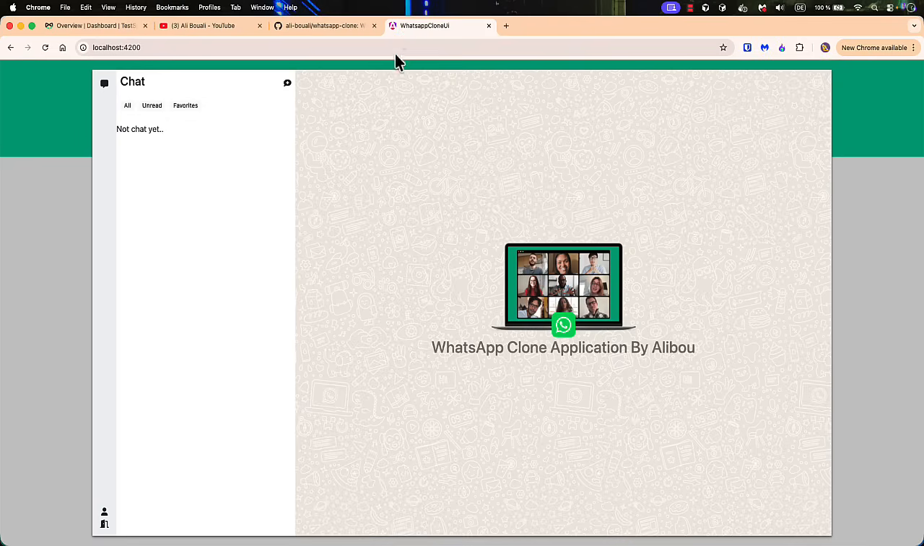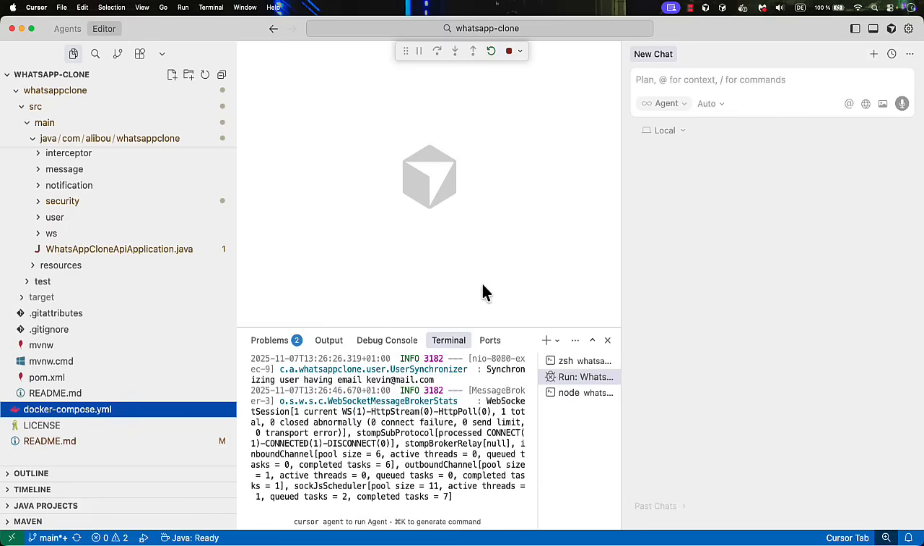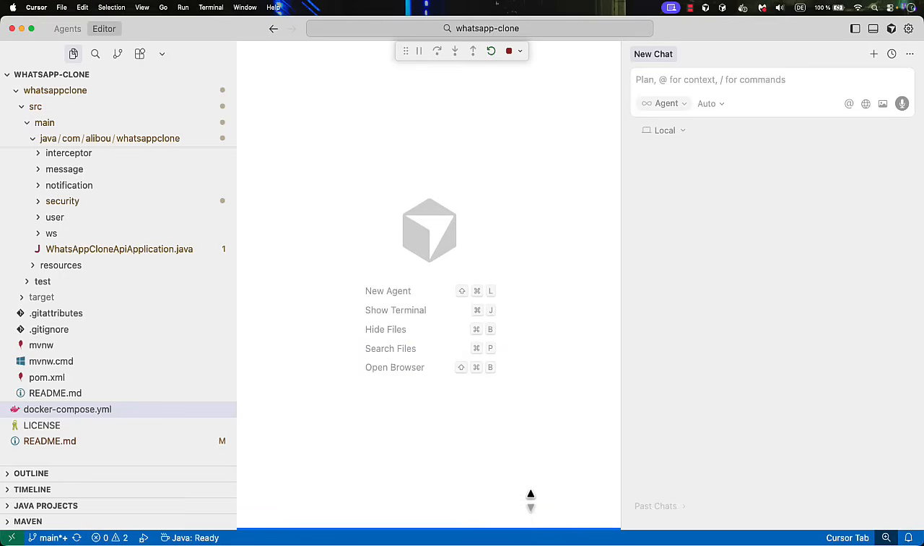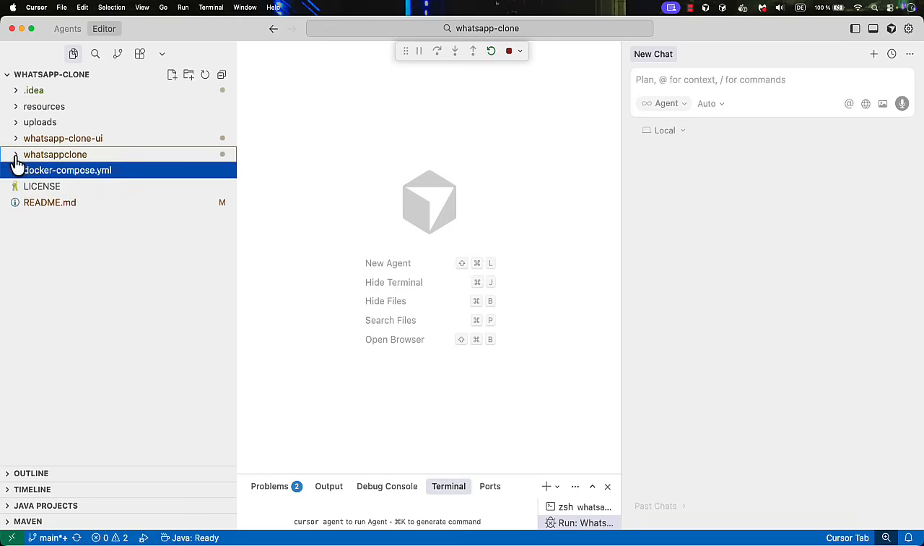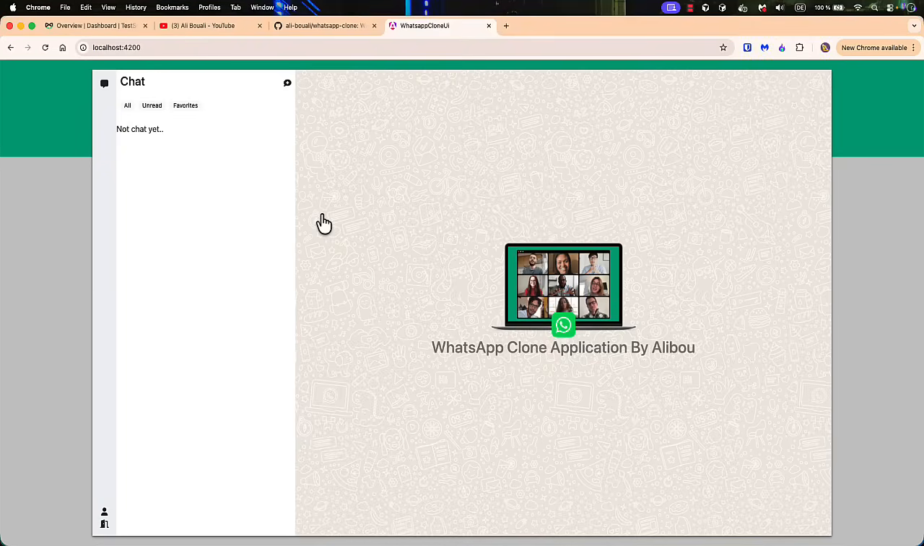But the one thing that we missed when we implemented this application, we did not implement any testing for it, whether for the backend or even the front end. And this is why I want to introduce you to TestSprite. This is the AI agent that will make your life easy. So no need to write manual tests anymore. Let's go and start.